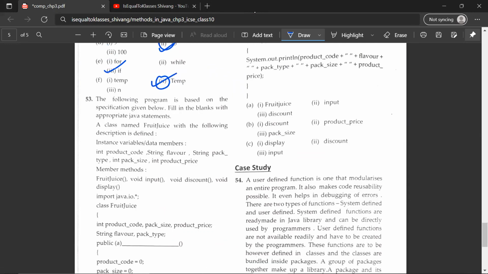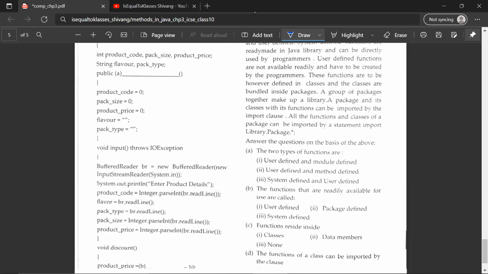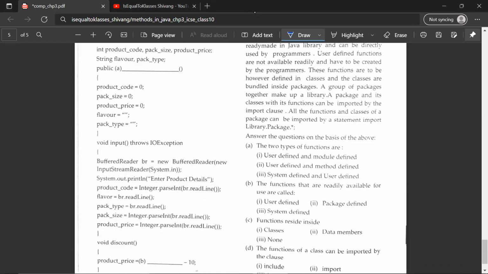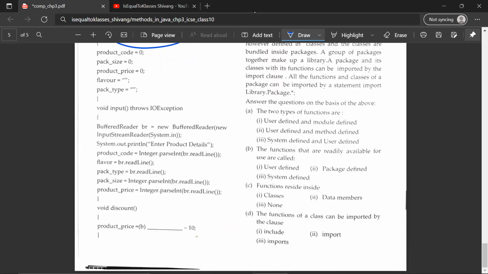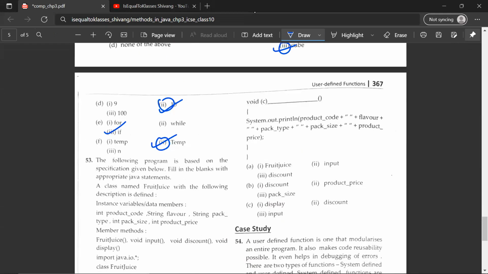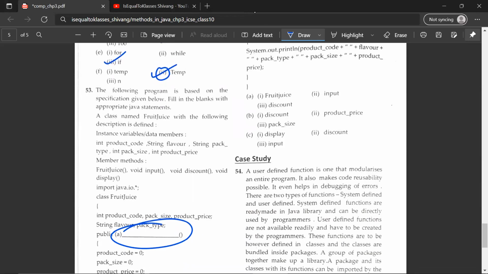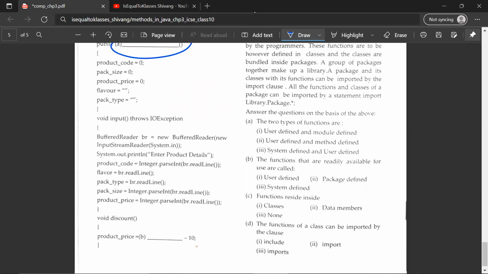The following program is based on the specification given below. Fill in the blanks with appropriate Java statements. So again, you have to select the options. These are some missing snippets from the code and you have to fill them in. So A, the correct answer for A would be first, fruit juice. And then B would be second, product price. C would be first, display.